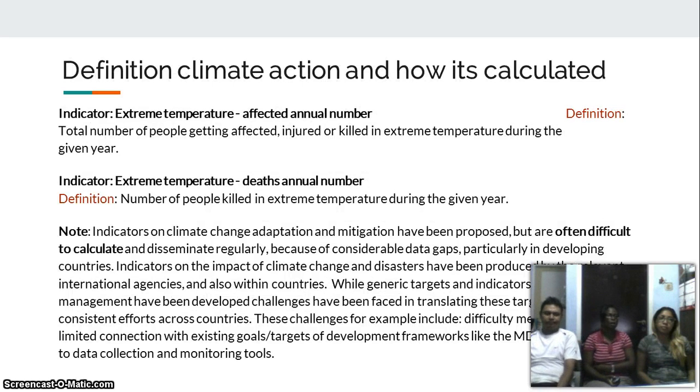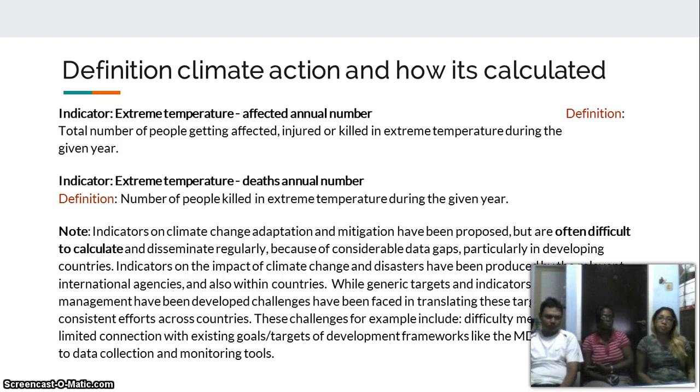The definition of climate action and how it's calculated. We have two indicators that we have chosen. The first one is extreme temperature affected annual number, and the definition for this indicator is the total number of people getting affected, injured, or killed in extreme temperature during the given year. The second indicator is extreme temperature deaths annual number. The definition is the number of people killed in extreme temperature during the given year.